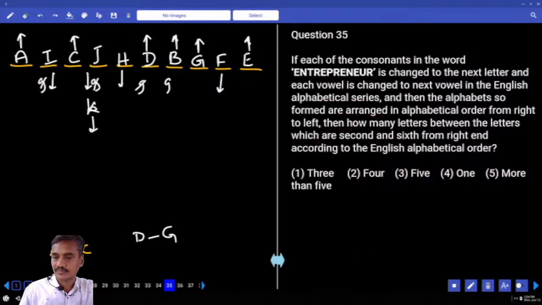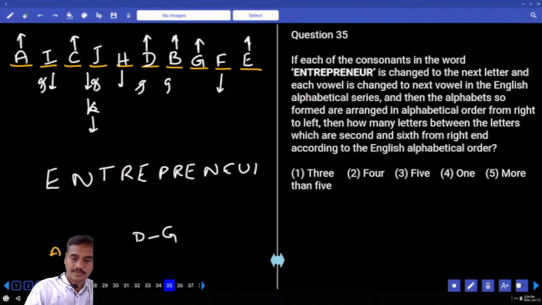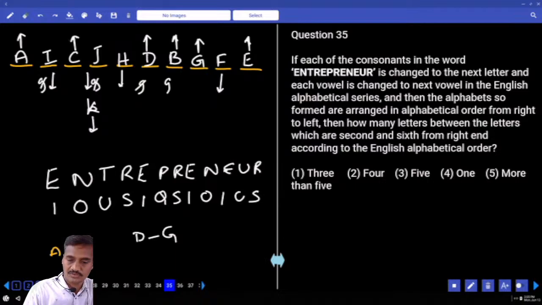Then 35. Now in this word entrepreneur, each consonant is changed to the next letter. The consonants become NO, NTU, RS, PQ, RS, NO, RS. And each vowel changes to the next vowel. Now EI, EI, EI, EI, UO, and UA.